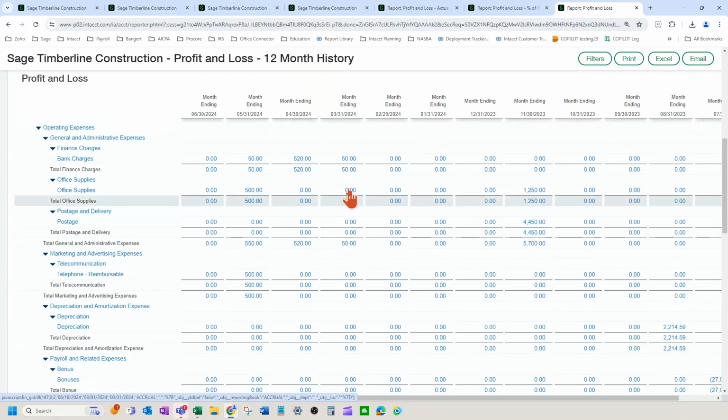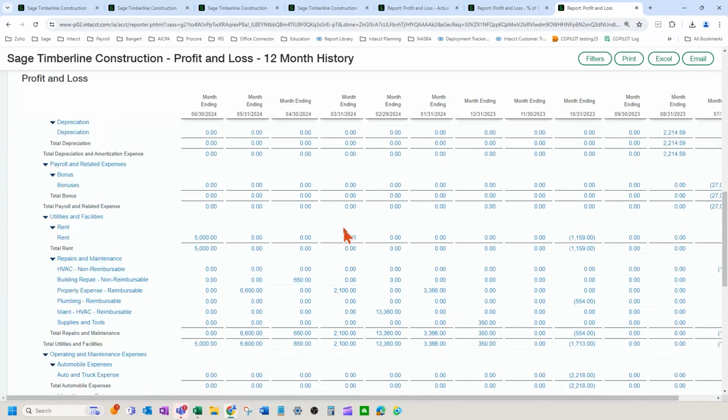Perfect. Then your operating expenses are all the things you do to run your office. You can see the examples here. Postage, communications, things you don't charge to jobs or projects. So it's outside of that scope. Depreciation, et cetera.